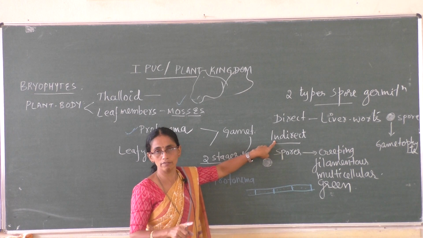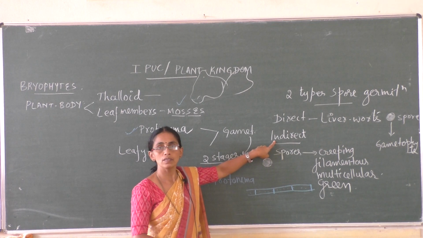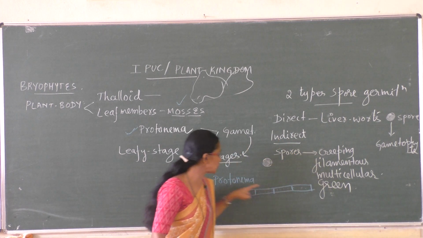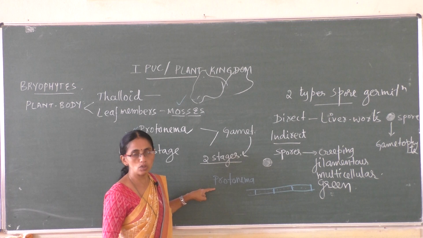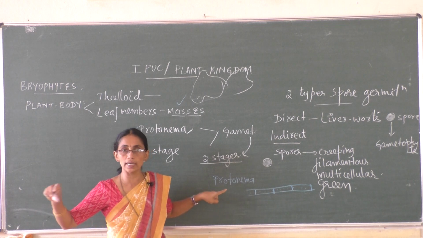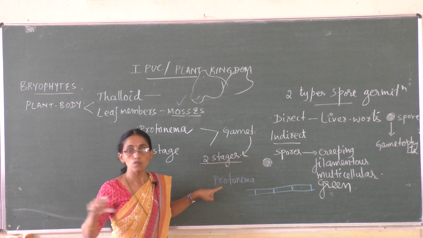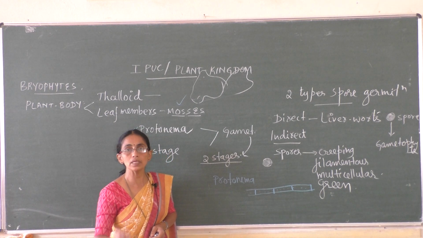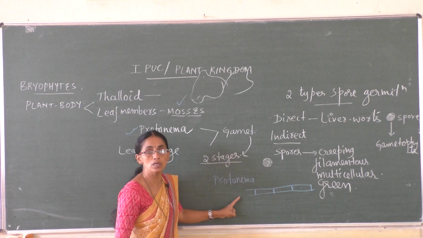Direct in the case of liverworts, indirect in the case of mosses. What is indirect? Spores on germination give rise to a structure known as protonema. What is protonema? Long thread-like, filamentous, creeps over the soil, a creeping green structure known as protonema.